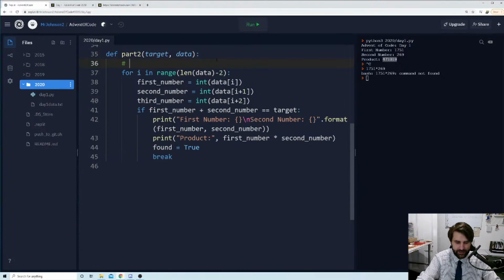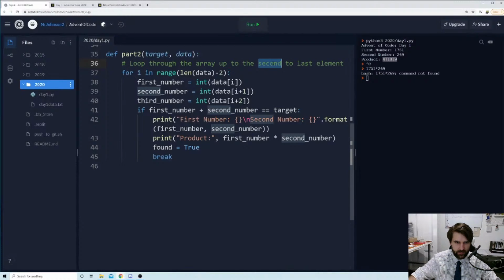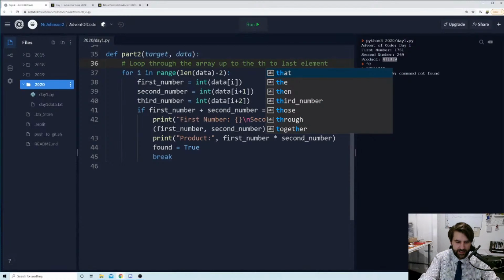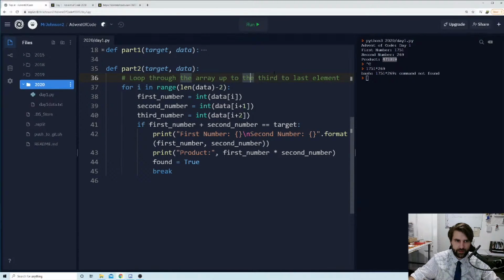Look, we've got a loop here, looping through the array up to the second to last element, or third to last. Is the phrase "first to last" a thing? That would just be the last, right? Third to last element, so minus 2, that would be the third to last. Yeah, I've hurt myself in confusion, but I think so. So that's what that does.